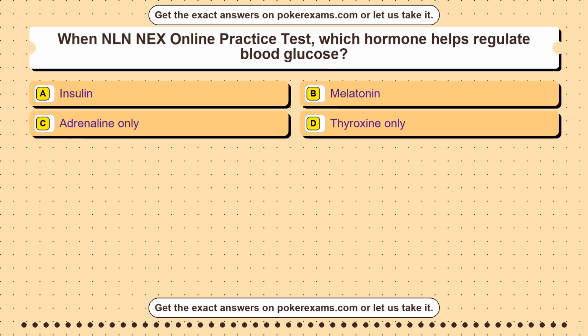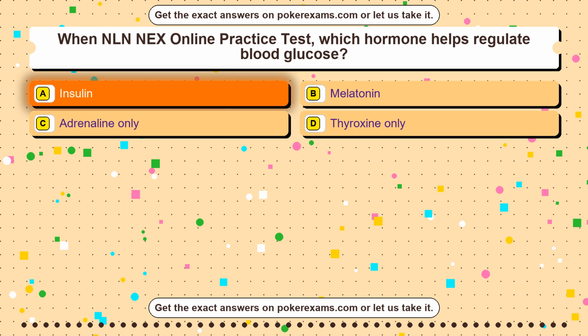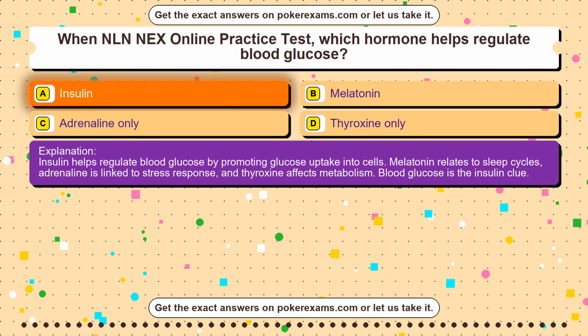Question 49. When GED mathematical reasoning practice, which value is 40% of 50? Option A, 20. Option B, 40. Option C, 45. Option D, 90. The correct answer is option A. 40% of 50 is 20 because 0.40 times 50 equals 20. Option B is the percent number, option C is too high, and option D adds rather than multiplies. Percent questions require converting to a decimal.